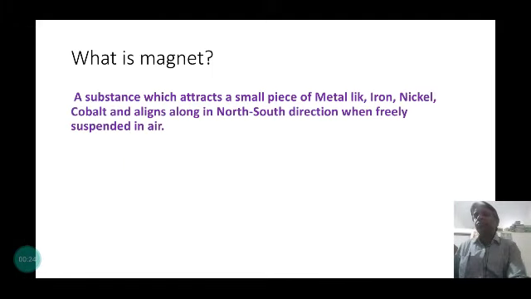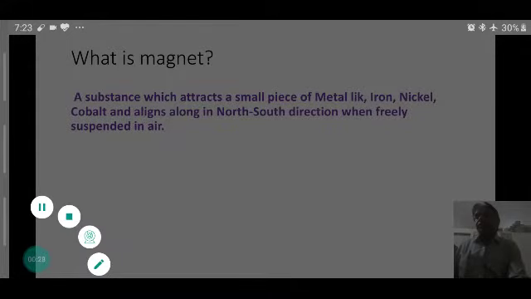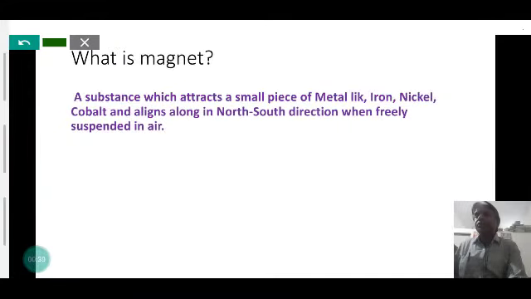First we define what is a magnet. A magnet is defined as a substance which attracts small pieces of metal like iron, nickel, cobalt, and aligns along the north and south direction when freely suspended. That is the definition of a magnet.